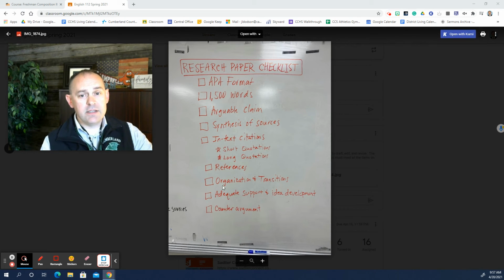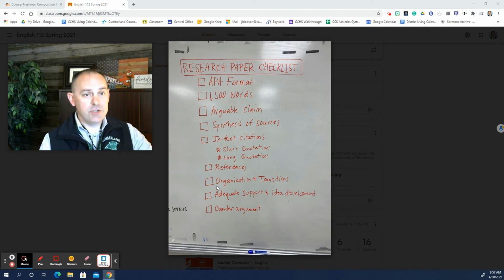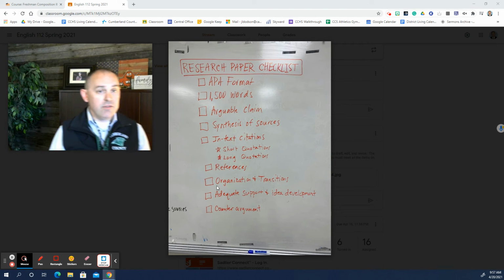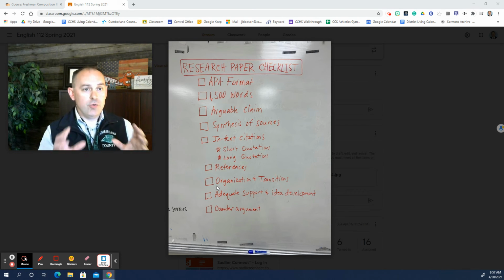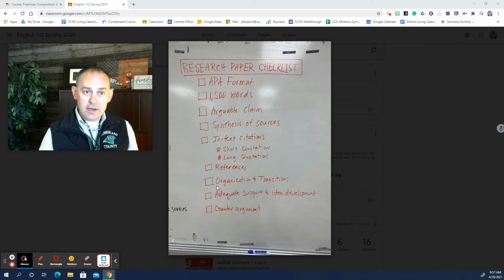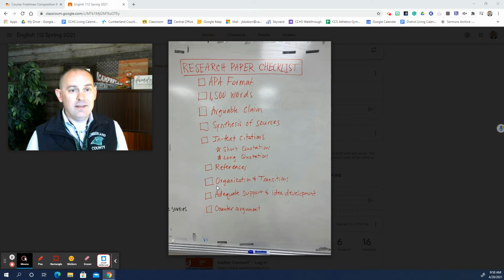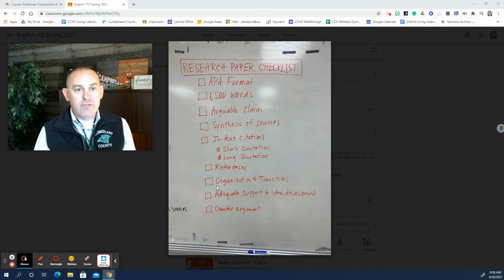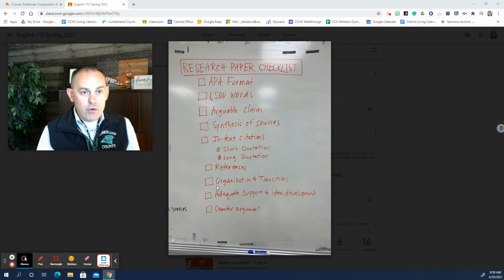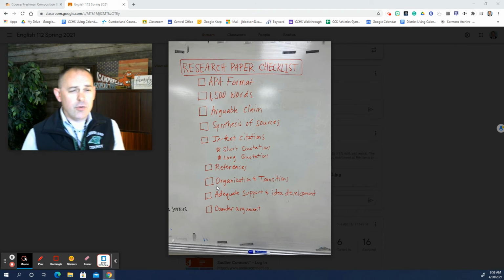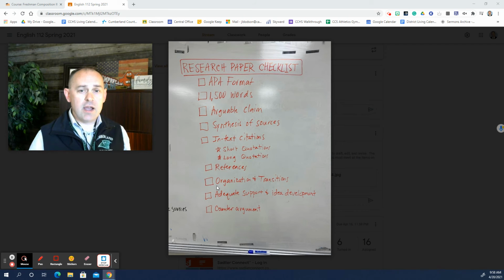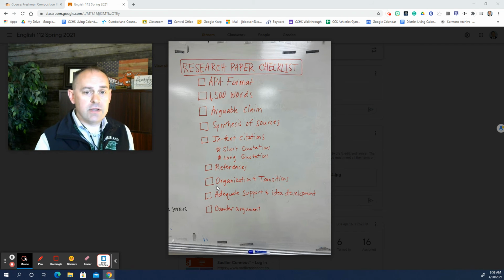I expect to read in this essay well-organized ideas with sufficient transitions. One technique that we used in the very beginning of this semester was to put headings in the paper. So if you want to organize your paper around headings, that's fine. In fact, a couple of students have done that in their rough drafts, and I think it helps you stay focused as a writer, that you are organizing your ideas. There's a deliberate arrangement or progression of one idea to the next, and it forces you to have those transitions.